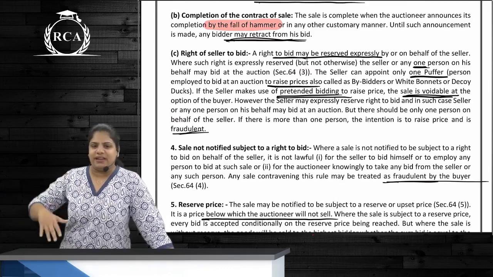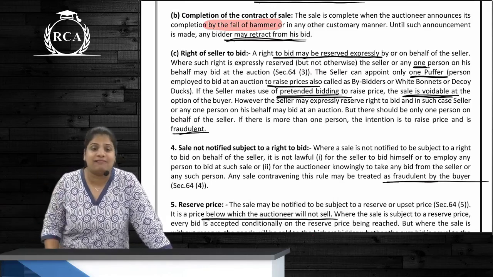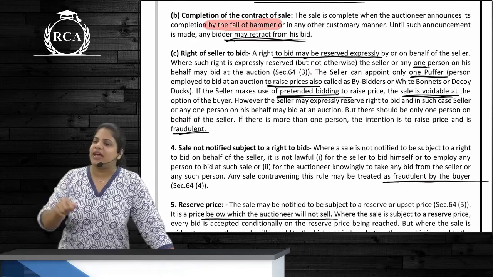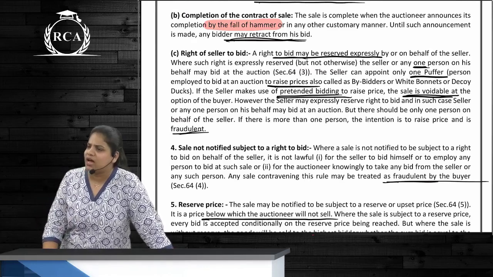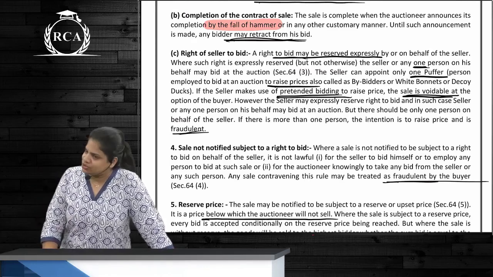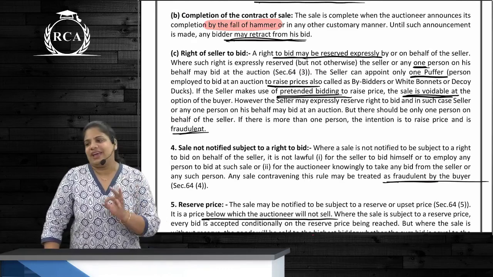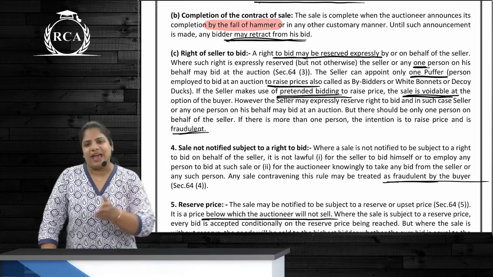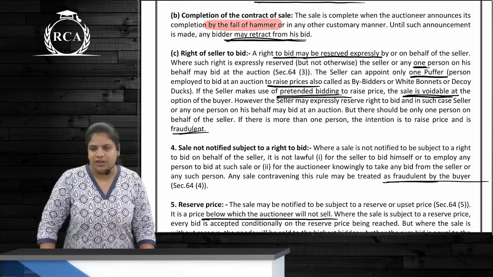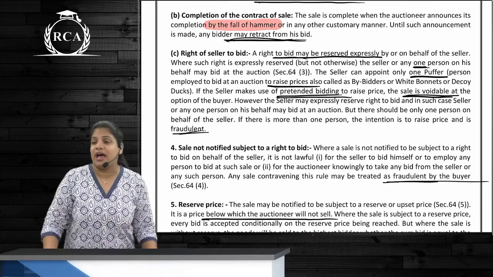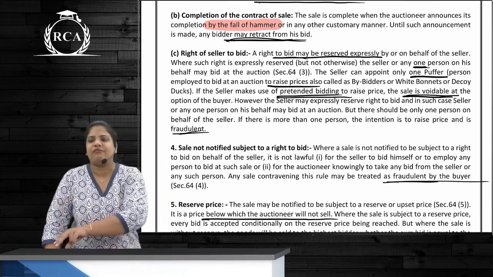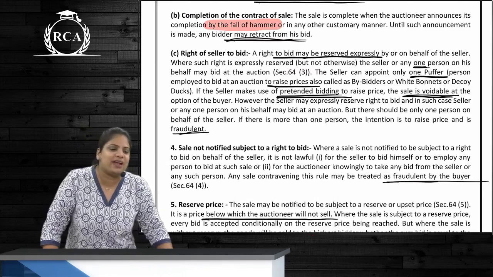There is one painting that is sold by auction for 5 lakh rupees. But the buyer purchases this. After that, he gets to know that there was a puffer. What can he do now? At his option, the contract is voidable, meaning what can he do? He can rescind the contract, or he can keep it valid, correct? But can he cancel the contract? Absolutely yes. Even after the fall of the hammer, can you cancel the contract? Yes, that is the meaning of voidable. After you enter into the contract, you can cancel it.